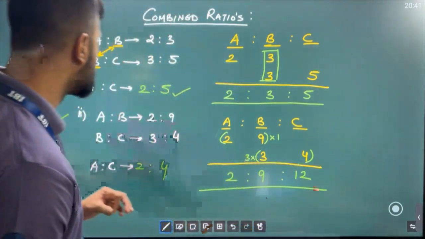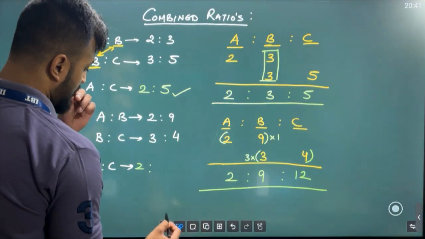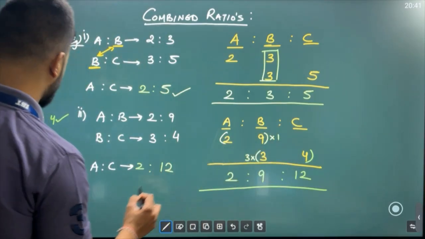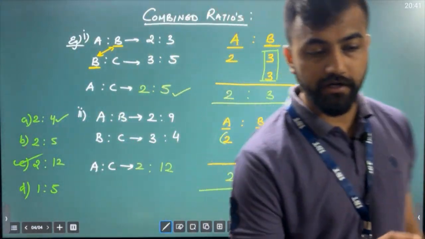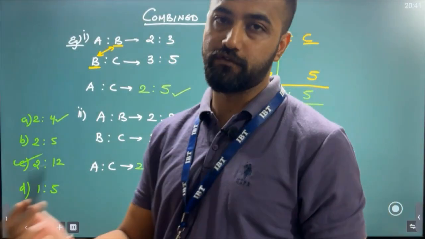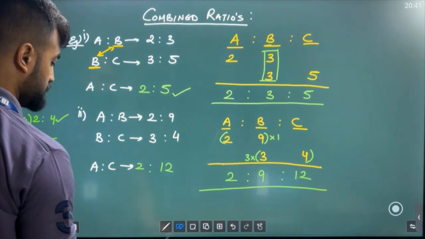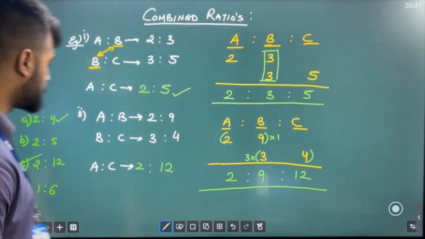They are asking you A is to C. So sir, A is to C will not be 2 is to 4. A is to C will be 2 is to 12. Clear? Which is your option number C. I hope you got it. Sometimes they can do this also. They might give you one more option like this: 1 is to 6. Now which option is correct? So here my answer would be 1 is to 6.